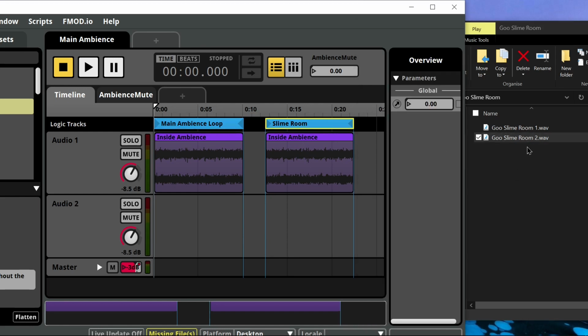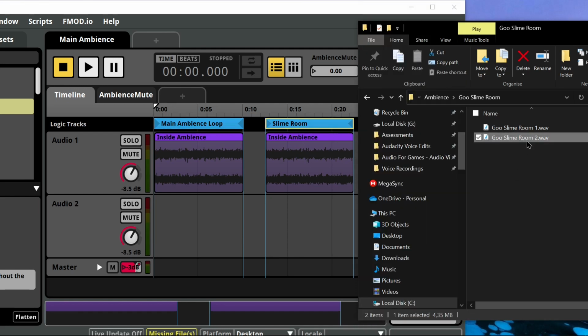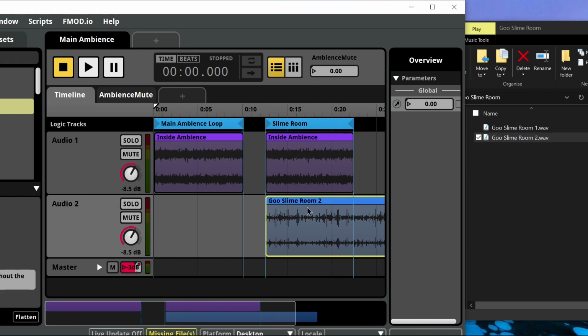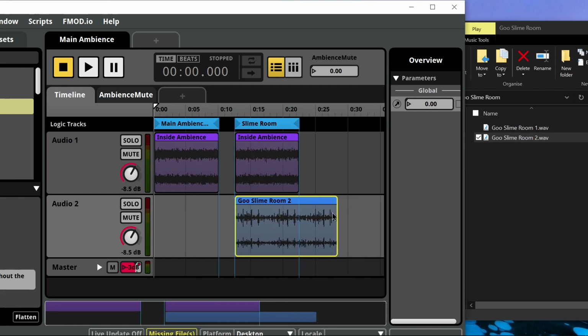The .wav file is simply mouse clicked and then held down with the left mouse key, dragged from the folder into the open Fmod audio channel and slot. The .wav file is neatly resized to fit into the loop and could then be heard in the game.